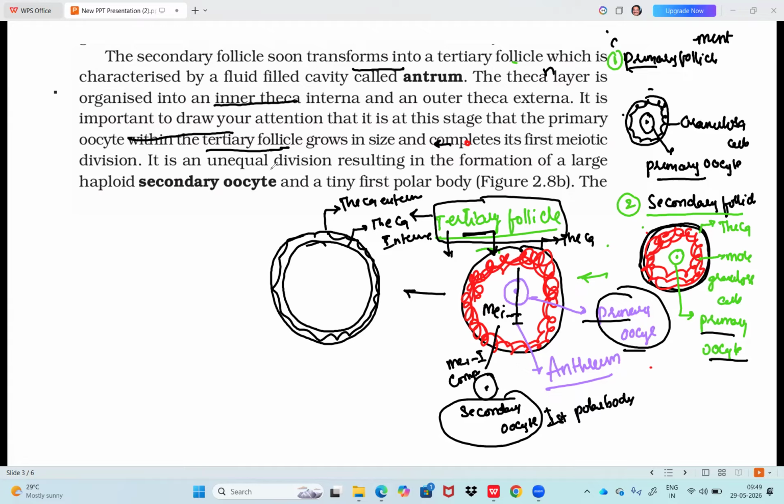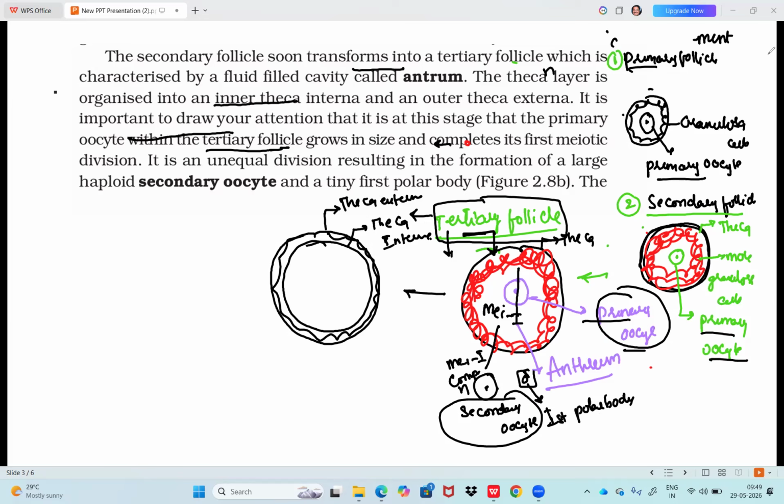It is an unequal division, the polar body is smaller in size, resulting in the formation of a large haploid secondary oocyte and a tiny first polar body. Tiny first polar body is formed.